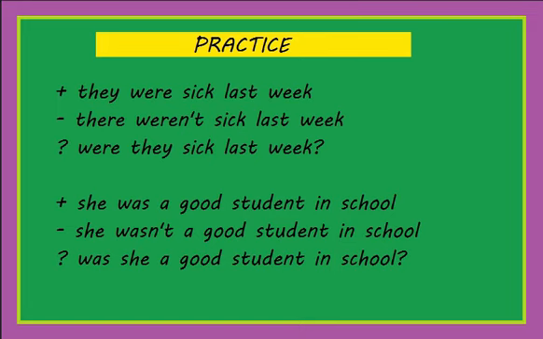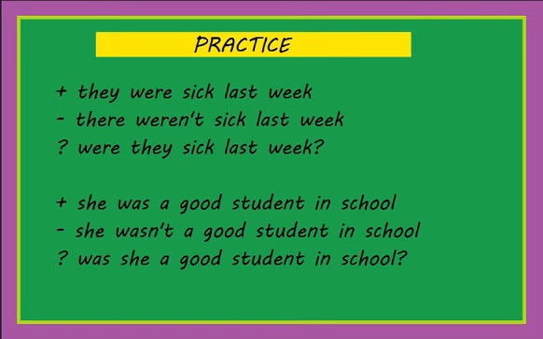She wasn't a good student in school. And in the interrogative form we say, was she a good student in school? Remember, we just bring was here and she here. So that's how we form the question.